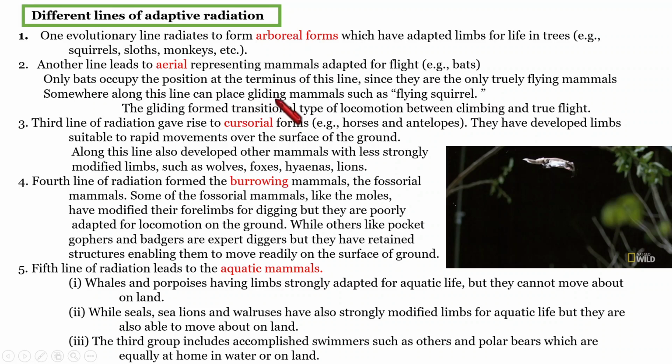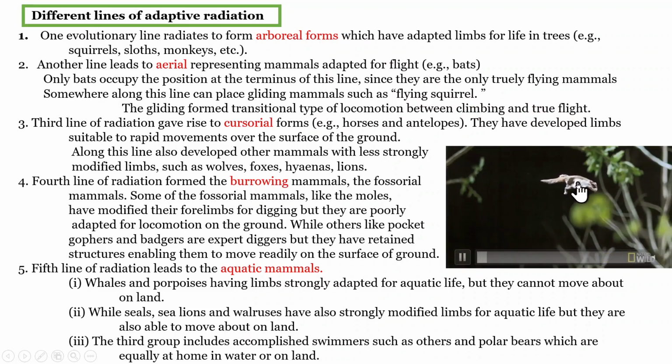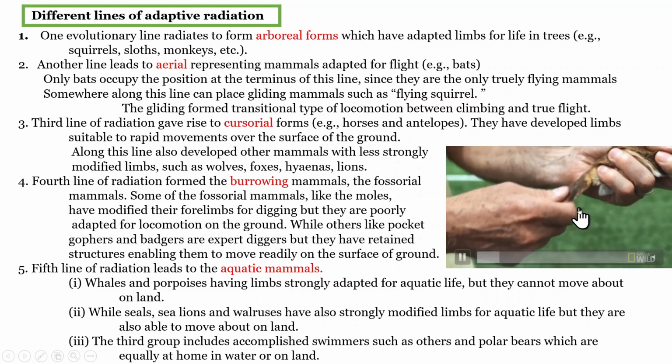Bats are true mammals that can fly. Gliding mammals also exist somewhere between arboreal and aerial, so it's a transitional modification. Examples are flying squirrels. That's a transitional type of locomotion between climbing, that is arboreal, and true flight, that is aerial. We can see the flying squirrel's movement here. It's very interesting to watch.